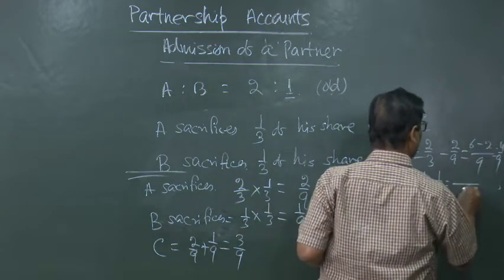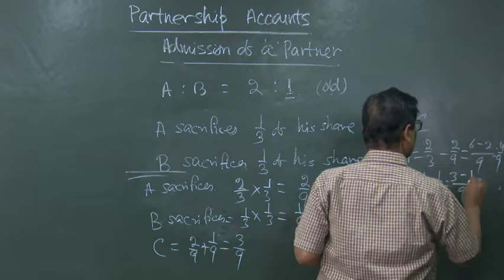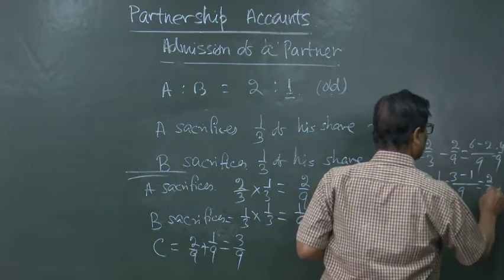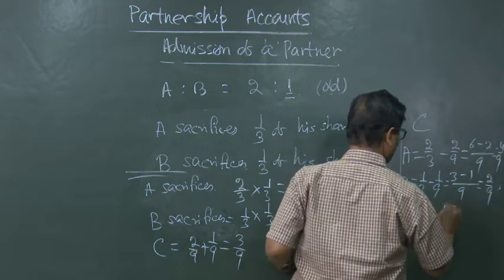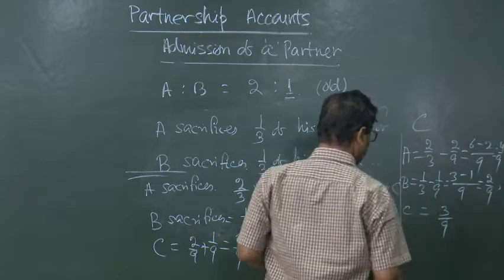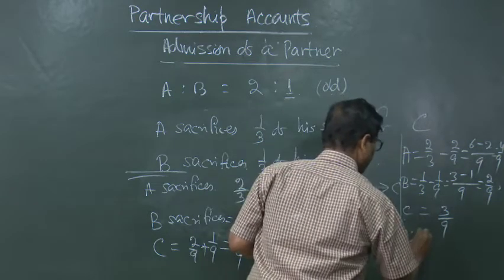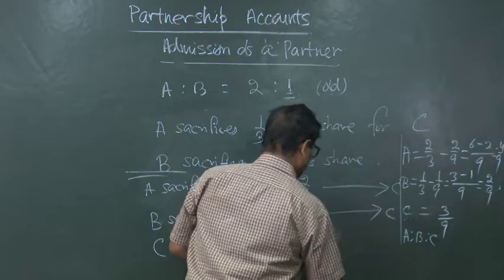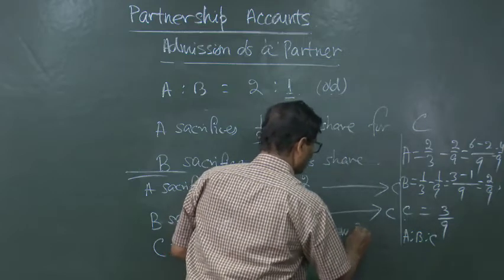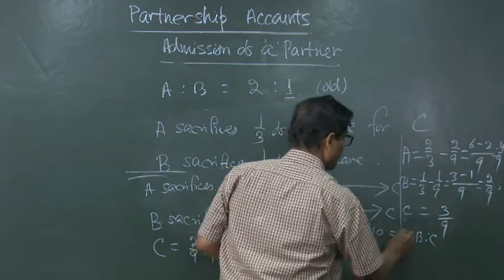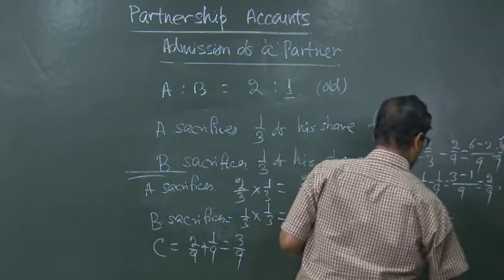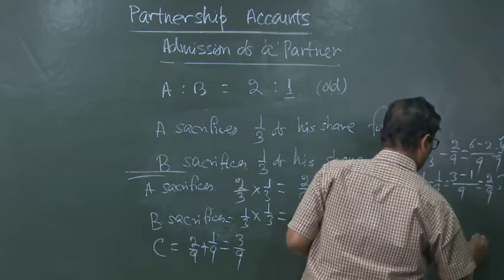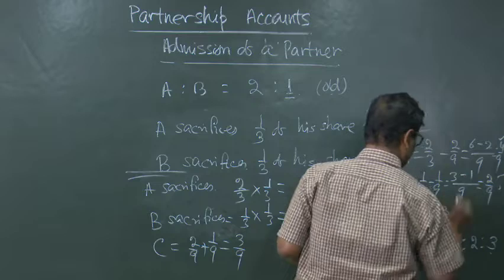So, he will be having 2 by 9, and C is having 3 by 9. So, in this way A is to B is to C, that is the new ratio: A is to B is to C is equal to 4 is to 2 is to 3.